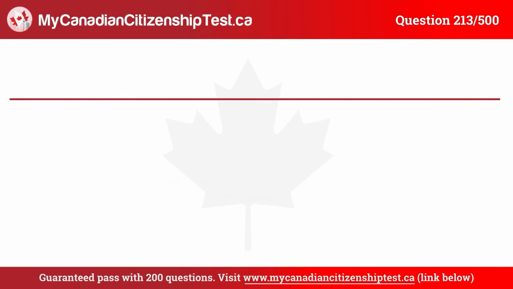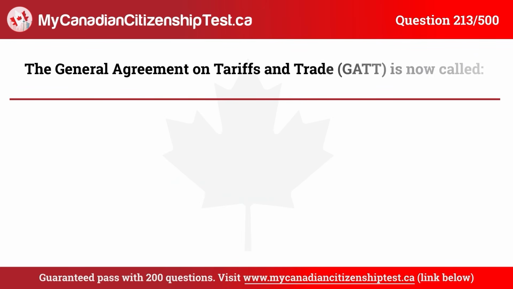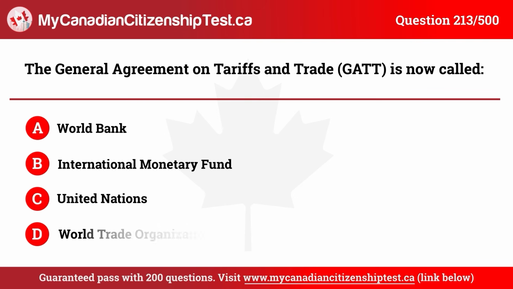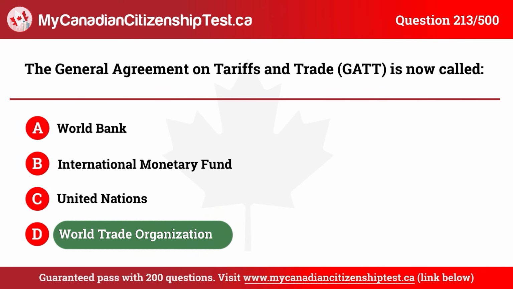Question 213. The General Agreement on Tariffs and Trade, GATT, is now called A. World Bank. B. International Monetary Fund. C. United Nations. D. World Trade Organization. The correct answer is D. World Trade Organization.